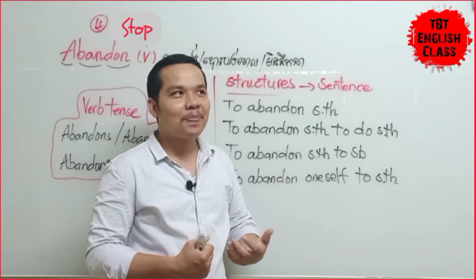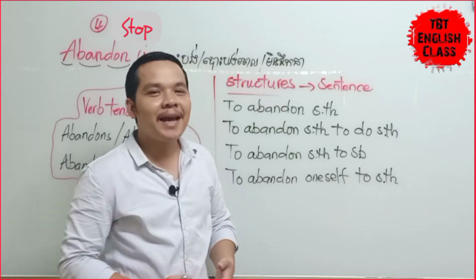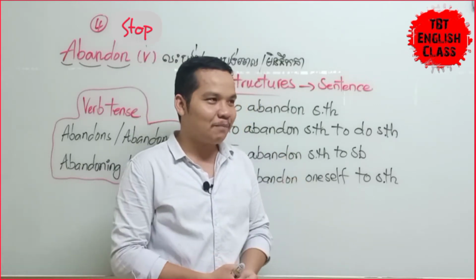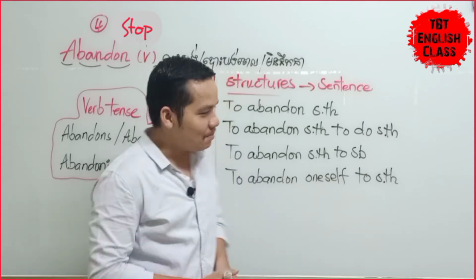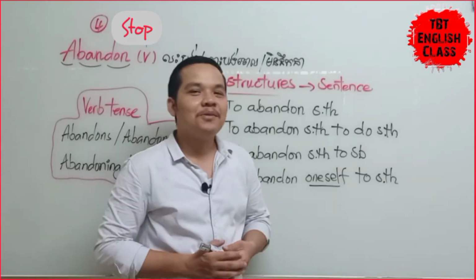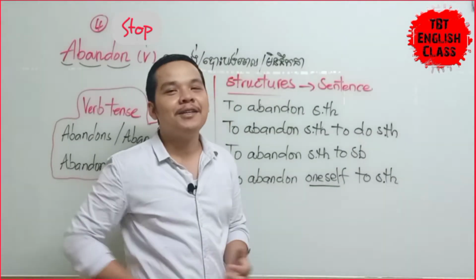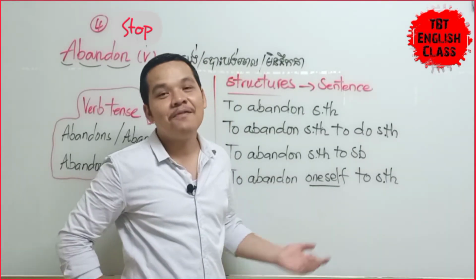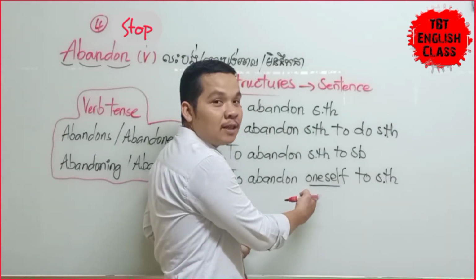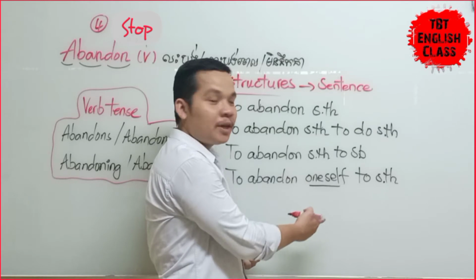Okay, so I still remember I explained to you about subject pronoun, object pronoun, and possessive adjective. But how about this one? Oneself. So this one we are talking about reflexive pronoun. Okay, reflexive pronoun, a word we must put here.